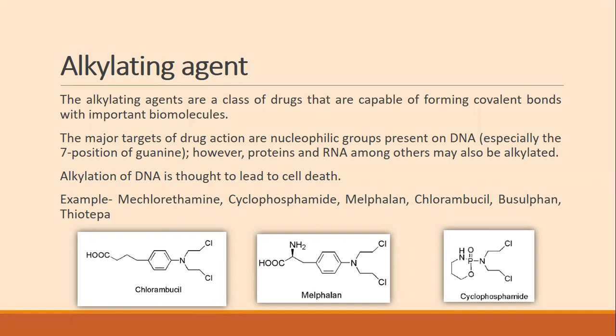You have to remember that in alkylating agents, nitrogen mustard comes as a subcategory, and chlorambucil, melphalan, and cyclophosphamide are the drug molecules that fall into the nitrogen mustard category. So we will see these drugs one by one.